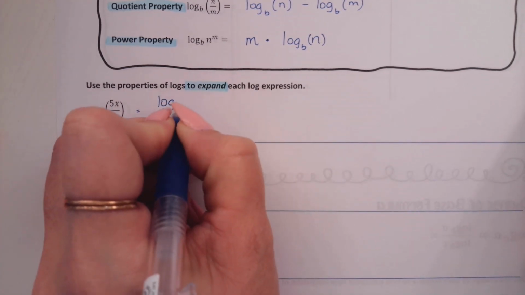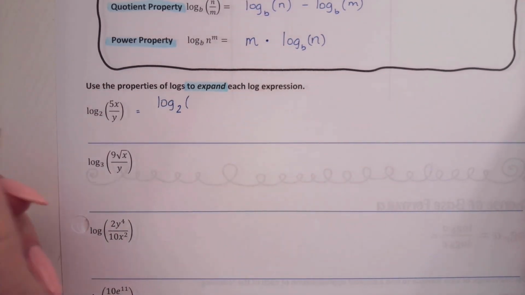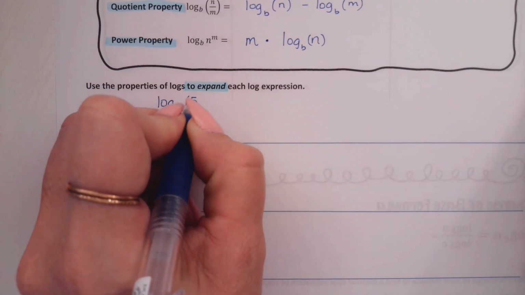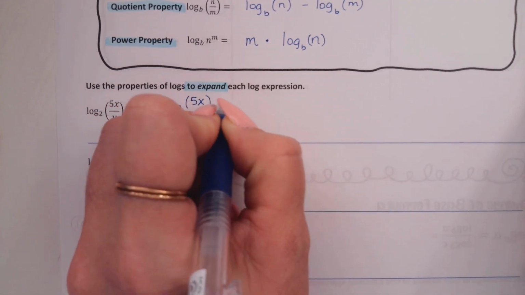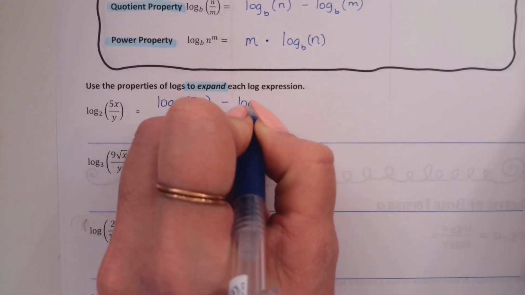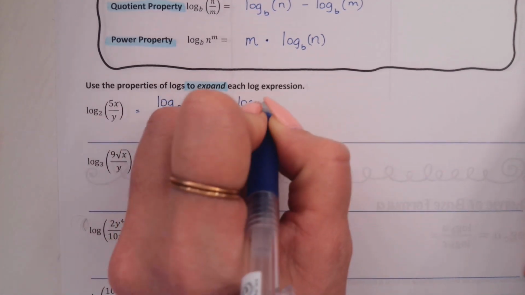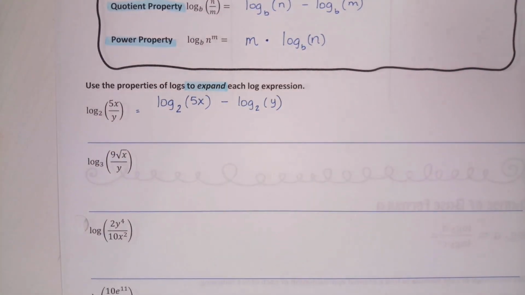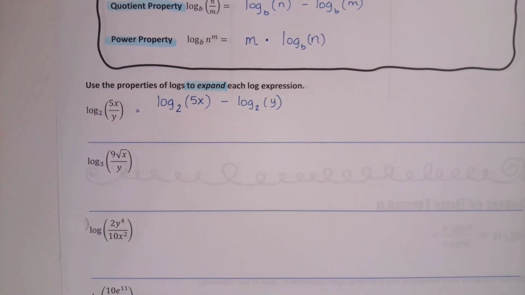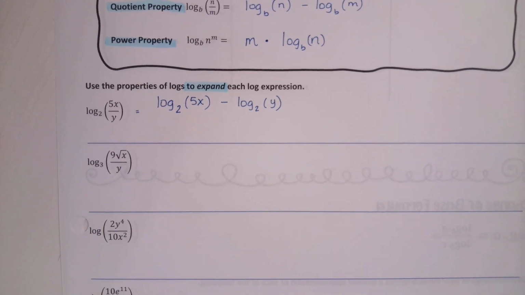So that's going to split into log. You're going to keep the base the same. And then my first log is going to have 5x as the numerator. And then we'll have minus log base 2, and then we'll have our denominator for our second argument. It's usually helpful just so people know where the argument starts and stops.